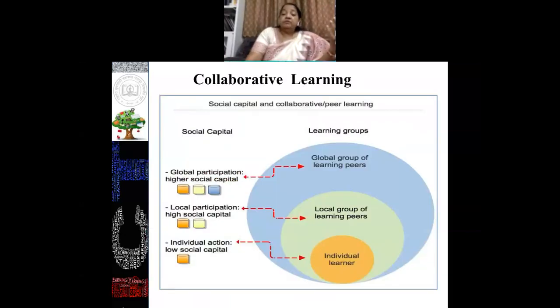If you use this collaborative module, if you learn individually, then low social capital develops. If you form a local group of learning peers, of course, that is local participation, high social capital. But if you frame a global group of learners, of course, that is global participation, and higher social capital will develop. So this collaborative learning is very much effective to build social capital as well as to develop our learning in a better manner.